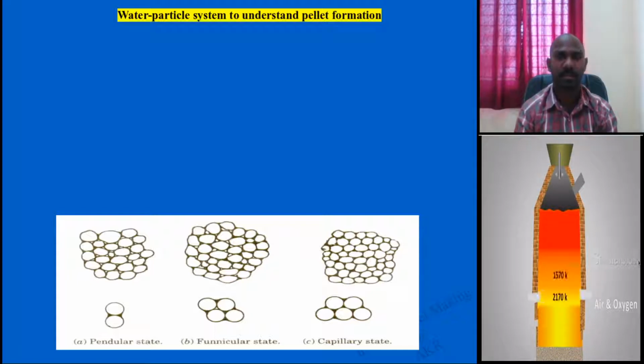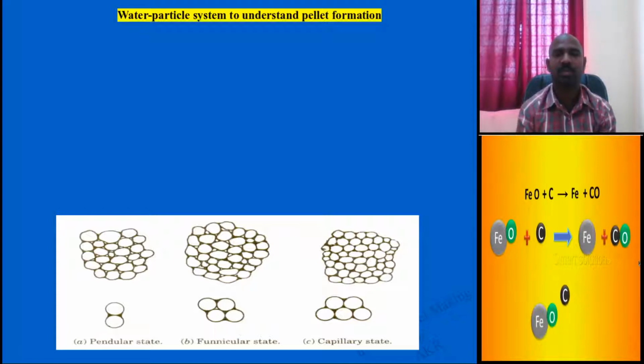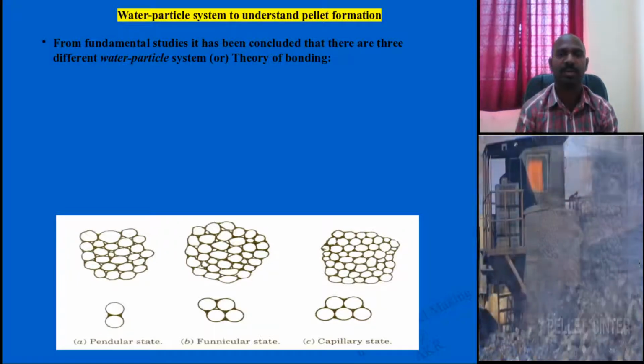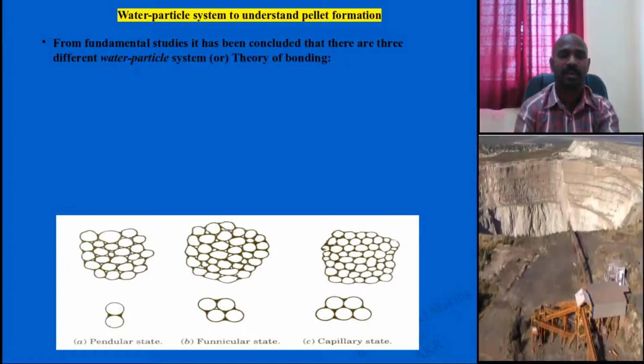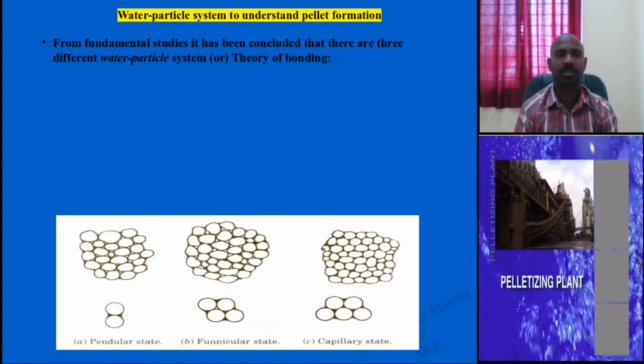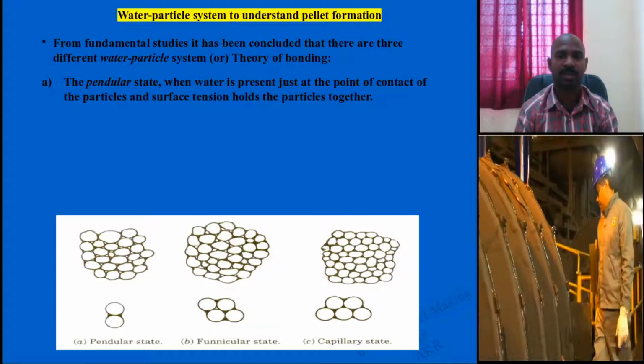So how do you understand this pellet formation and how this process is made, the pelletization plant and equipment? You can use this three-stage principle: pendular state, funicular state, and capillary state. Let me explain one by one. These fundamentals, the water-particle system or theory of bonding, will give you a good understanding of the pellet formation mechanism. The first state is the pendular state.